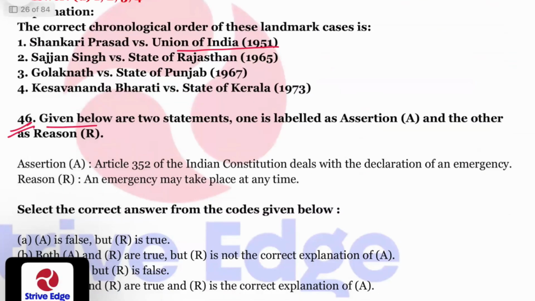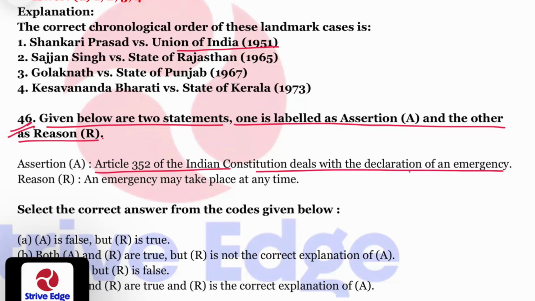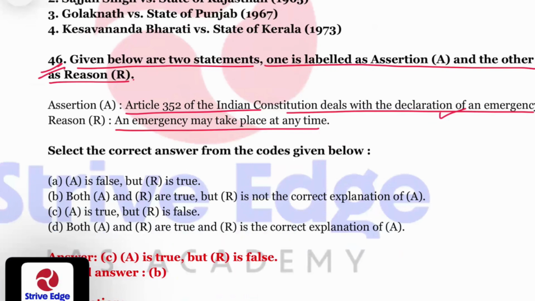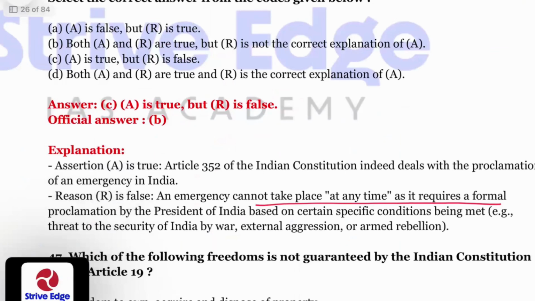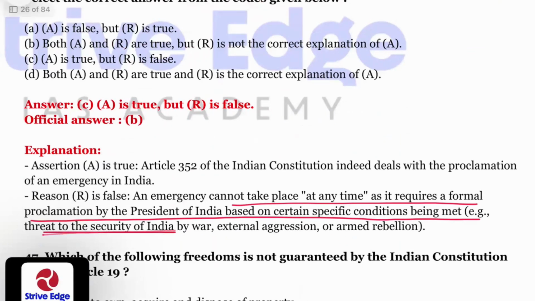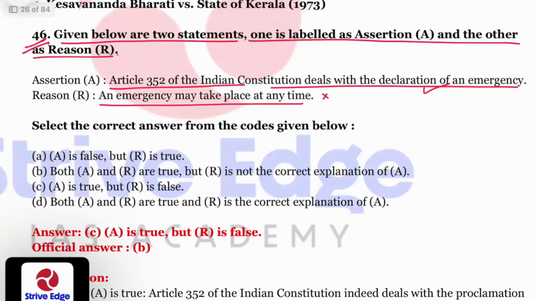Question number 46. Given below are two statements, one labeled as assertion and the other as reason. Article 352 of the Indian Constitution deals with declaration of emergency. That is correct. An emergency may take place at any time. This is wrong because an emergency cannot take place at any time, as it requires a formal proclamation by the President of India based on certain specific conditions being met, like threat to security of India by war, external aggression, or armed rebellion. So A must be true and R is false. But the official answer key says that both A and R are true, but R is not the correct explanation of A. So we need to again refer to the revised key.